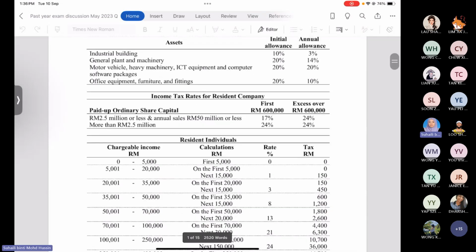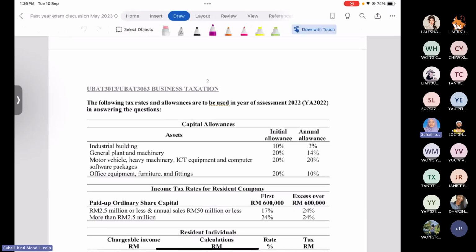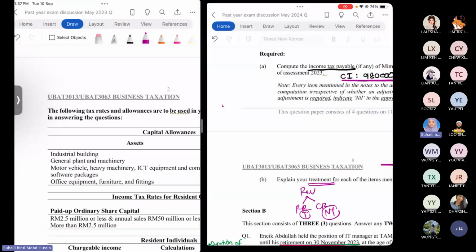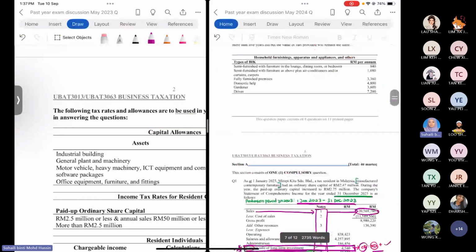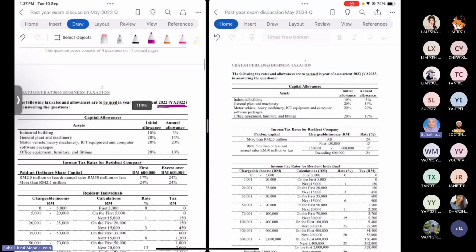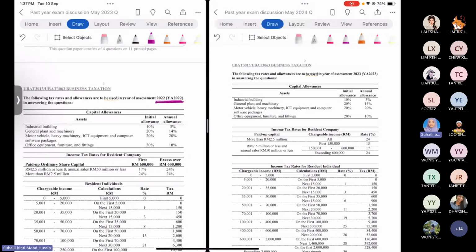So to inform you, last year's year of assessment is up to year of assessment 2022, but supposedly there is not much difference. So far 2022 and 2023 are not much different. 2024, next year, has differences because they already changed certain amounts. Okay, we can see here, if you did not notice it, I show it for you. This one is based on year of assessment 2022. This one is based on year 2023.